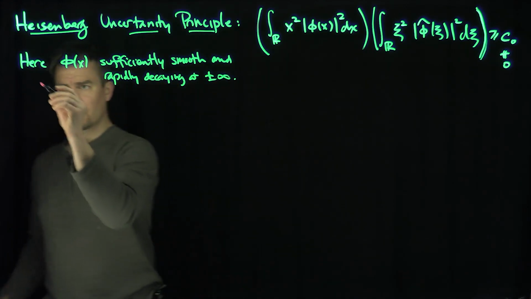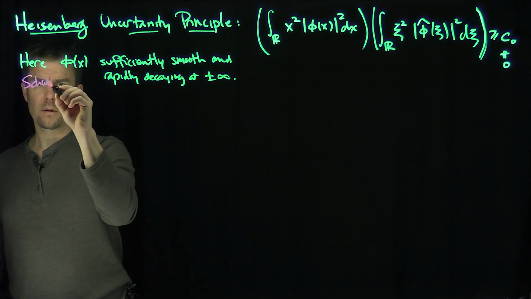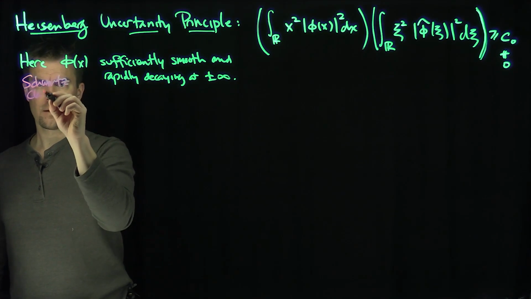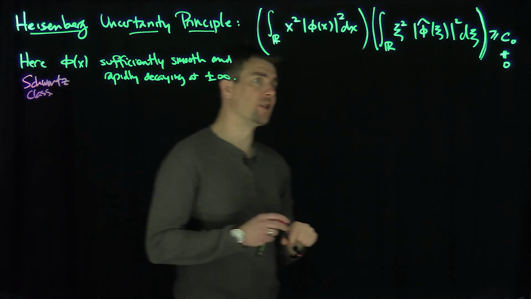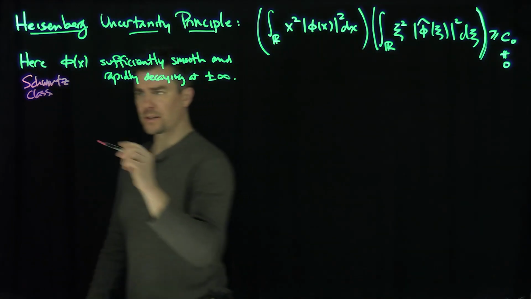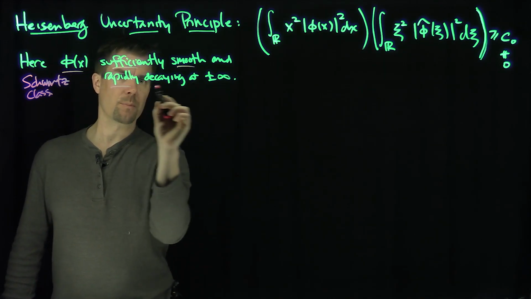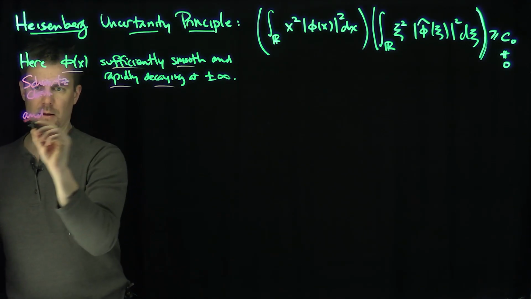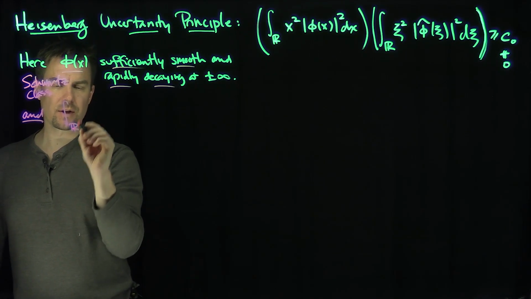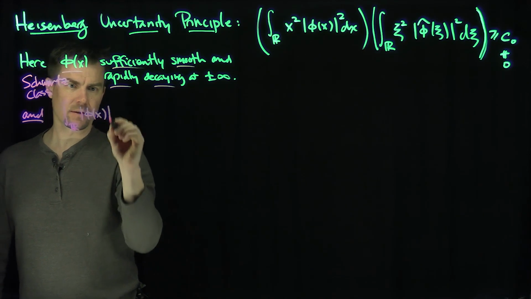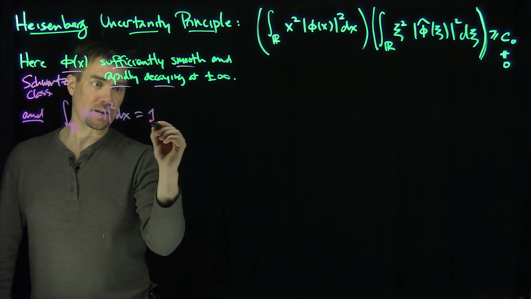Schwartz class will work here. And the other assumption, we're going to make a normalization assumption. I'm going to normalize this, so phi must be sufficiently smooth and rapidly decaying, and I'd like to normalize this so that the integral over R of |phi(x)| squared dx is equal to 1.